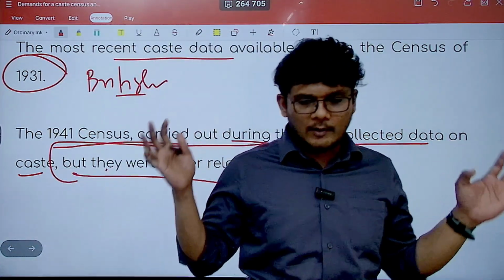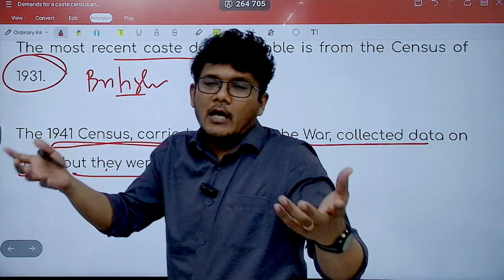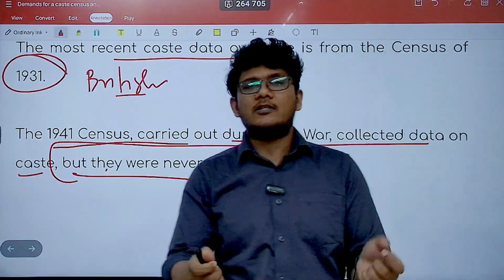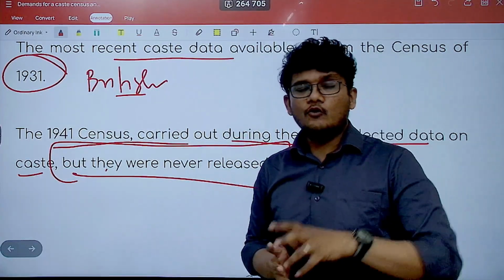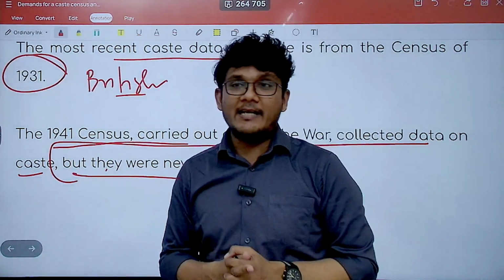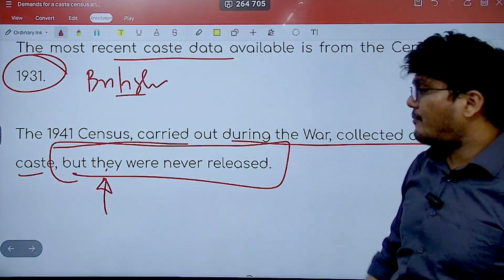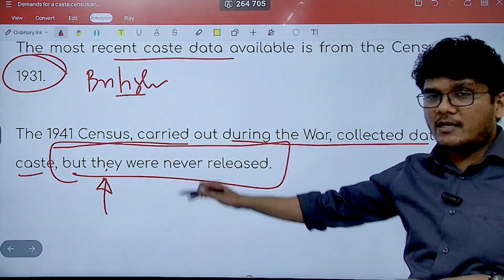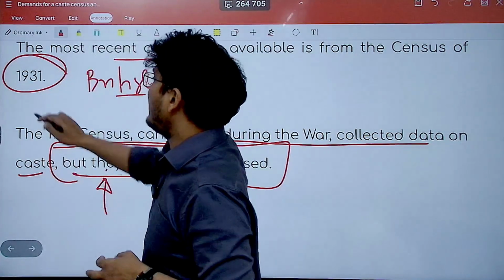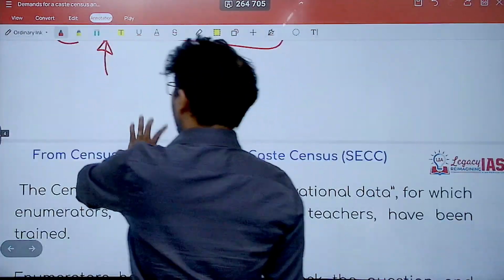So we have talked about three sets of data. 1951 bifurcates into SCs, STs and other categories, meaning there's no other categorization, and religious sections of the society, not minorities but different religious sections. It does not have different caste categories, it does not have OBCs, etc. So caste data is basically not there. One happened in 1941, but this is not the recent one that we have available, because it happened during the Second World War by the Britishers and the data was never released, so we don't have it. The only data that we have, the latest one, is that of 1931. It is close to 100 years old, and that too done during the British rule.